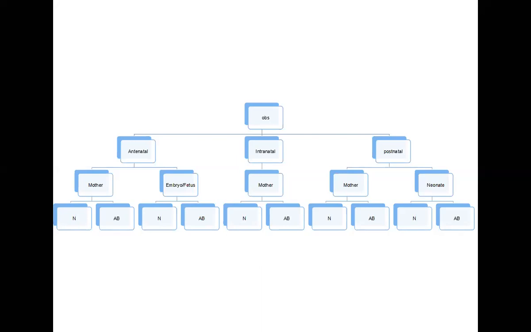From the product of conception up to 10 weeks, it is called an embryo, and from 10 weeks onwards up to the delivery, it is called a fetus.